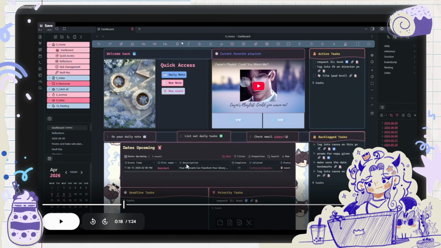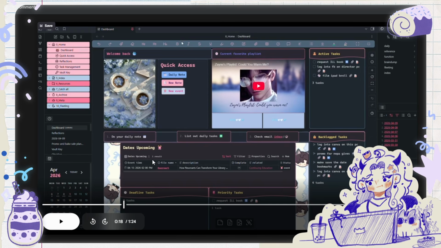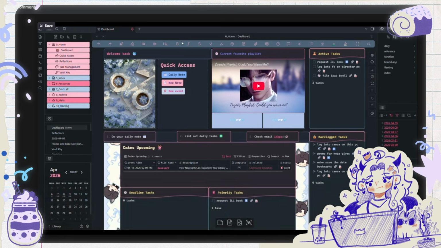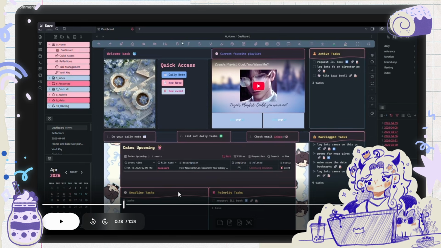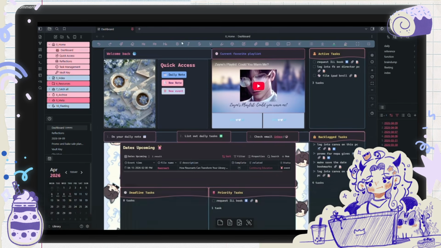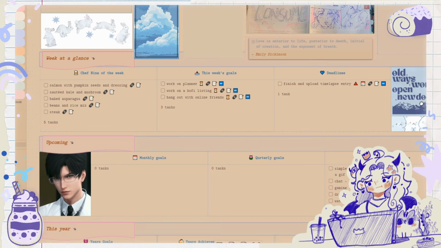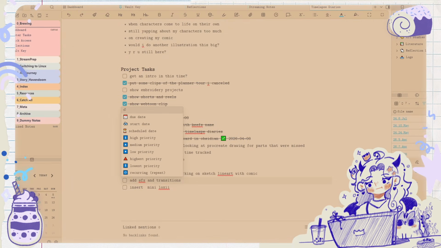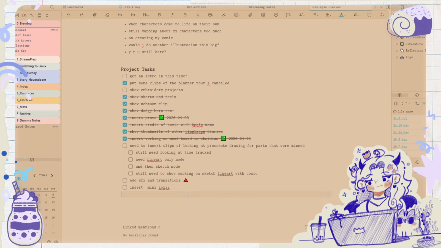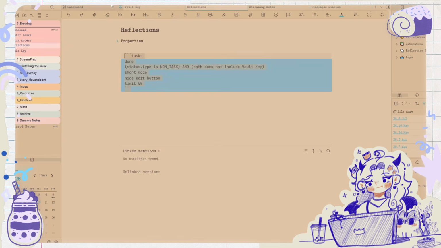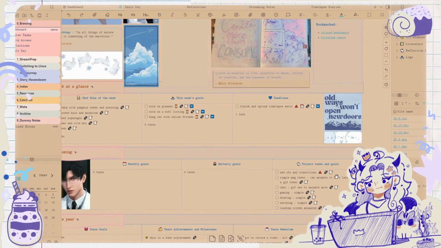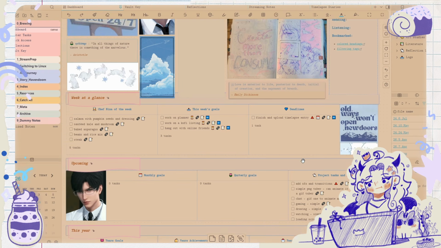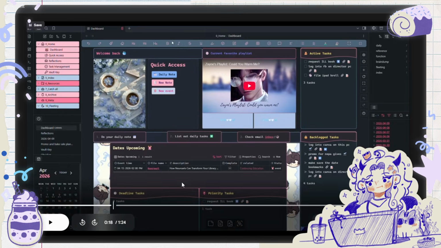I don't need dates upcoming because in my personal life, I don't really have a lot of dates or events where I need to take notes on it. I already have deadlines. I could possibly get a priority task one. Let's say I have a project task, maybe like I really need to get the sound effects and transitions into there. So that shows up at the top of this. Organizes it by priority. I think for now, I'll just leave it at that.